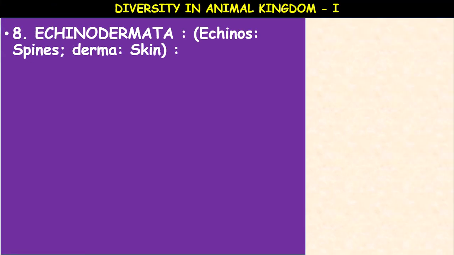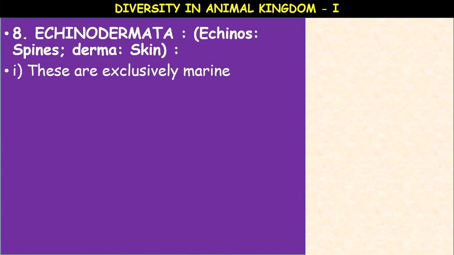The last phylum of the invertebrates in the animal kingdom is Echinodermata. These have an endoskeleton. Echinus means spines, derma means skin, so these are spiny-skinned animals. They have an endoskeleton made of calcareous ossicles. These are exclusively marine. No echinoderm is freshwater.